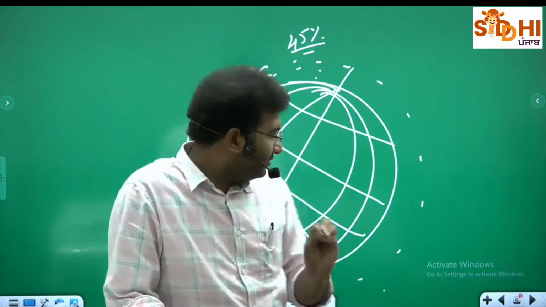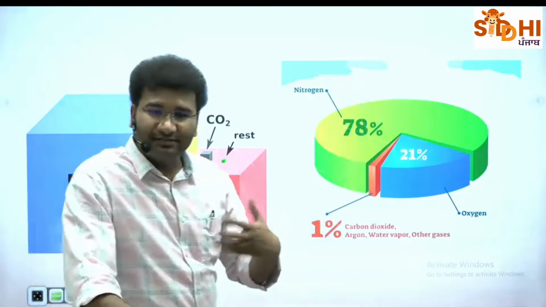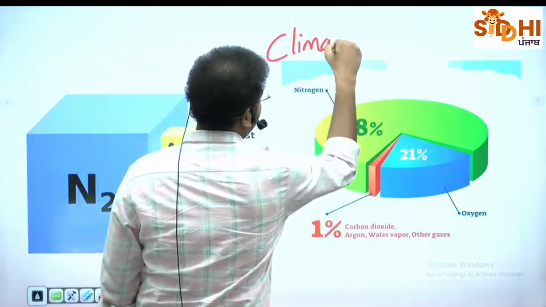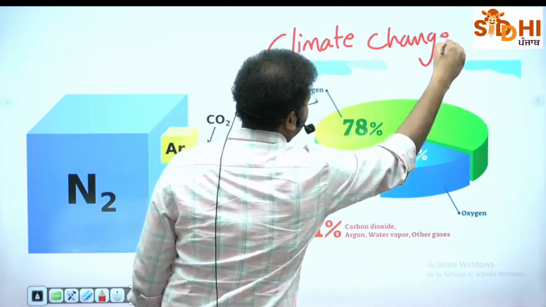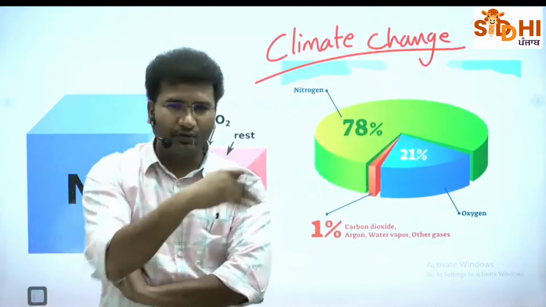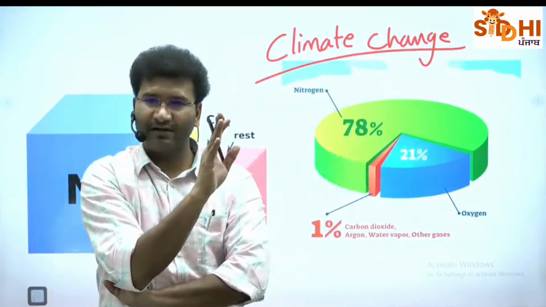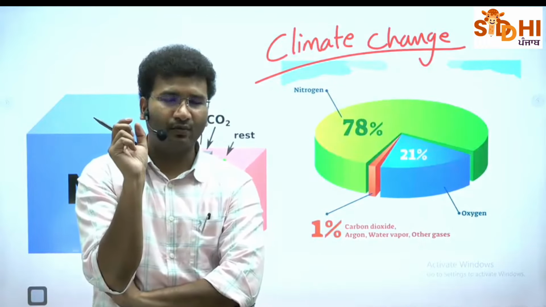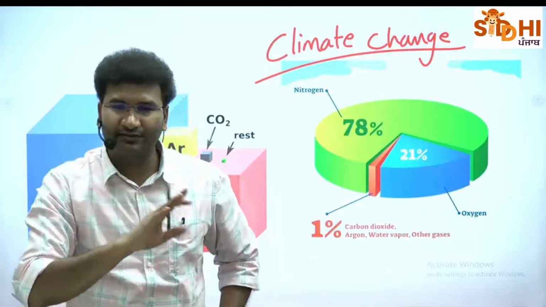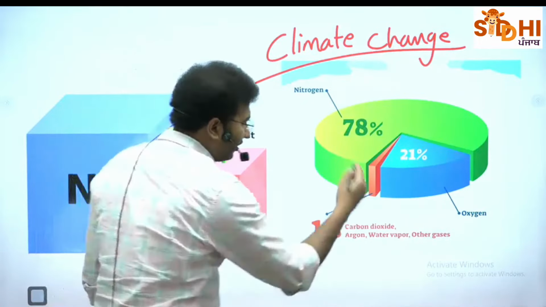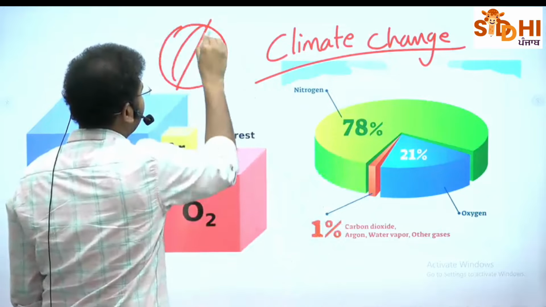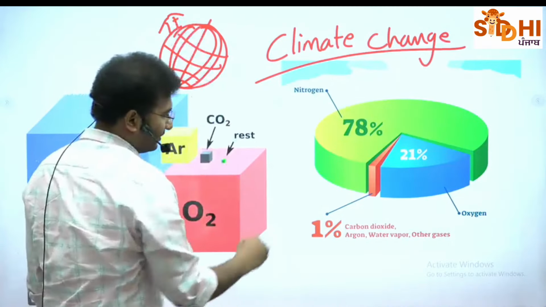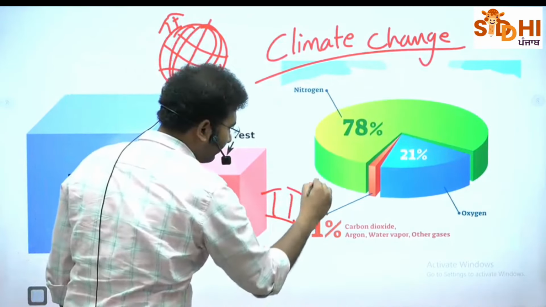So, fundamentally, there is another subject that is evolving over a period, that is called climate change. Okay? Some of you might have attended the previous batch's environment classes and all. Climate change करके एक छोटा सा topic होता है. What is that climate change? In simple terms, on this beautiful earth, in the last 200 years, what have you done? You have constructed industries. Now, with the construction of industries, what have you emitted?